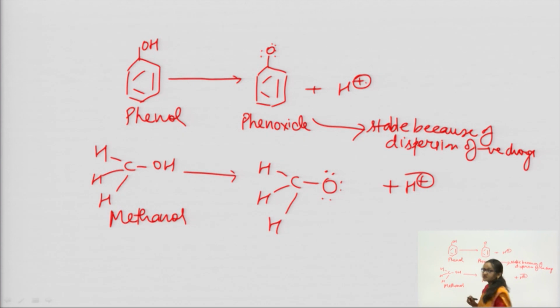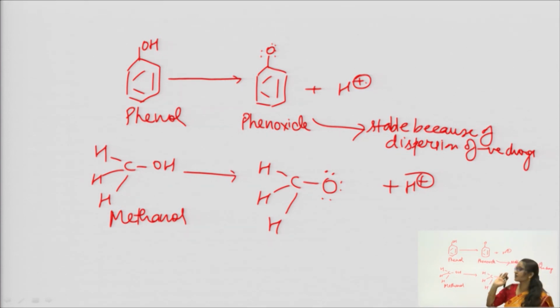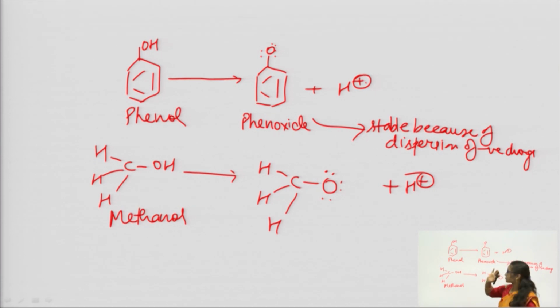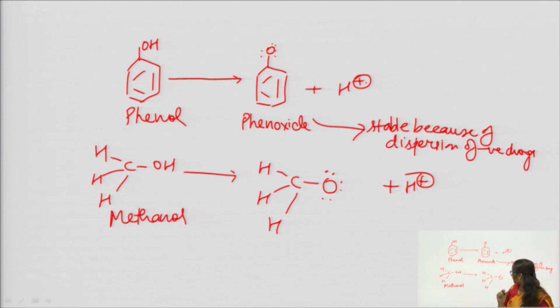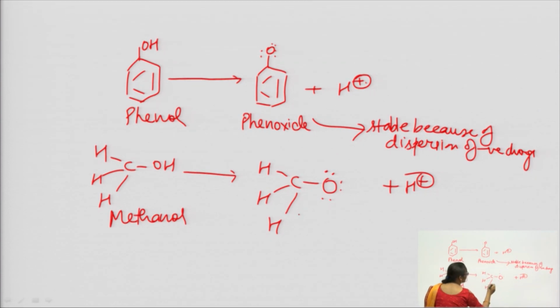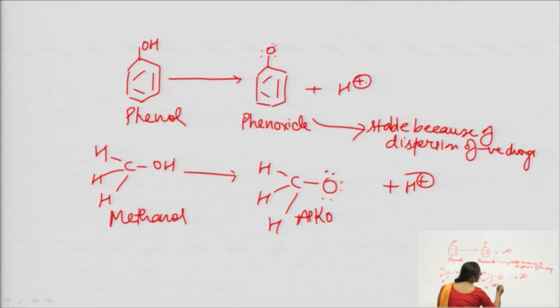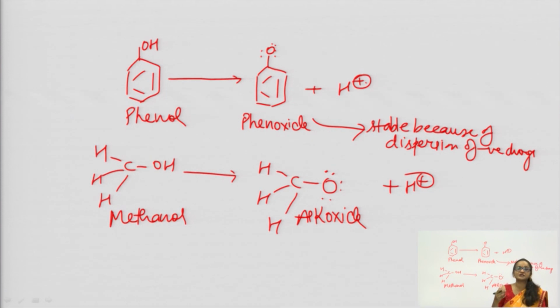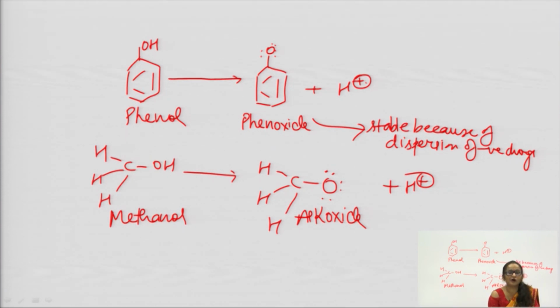See, you can see very clearly that in phenol, phenoxide ion is taking place and the electrons are very rich in the position of oxygen, and the same is for methanol. In methanol, the molecule which is formed, this is called alkoxide, and this alkoxide is also having oxygen, and in oxygen a lone pair of electrons are there.